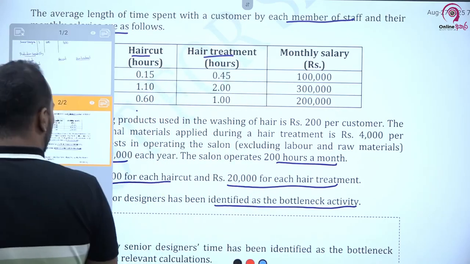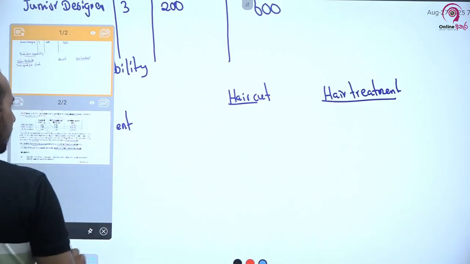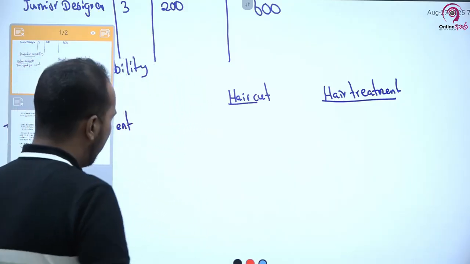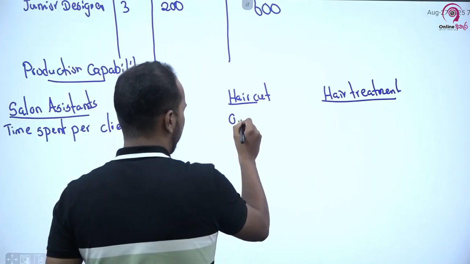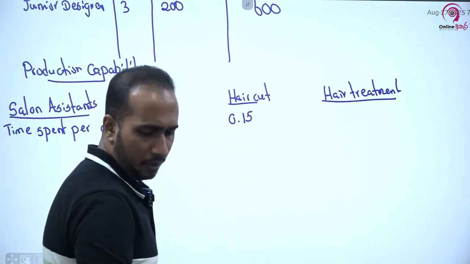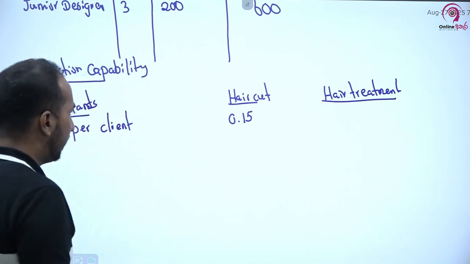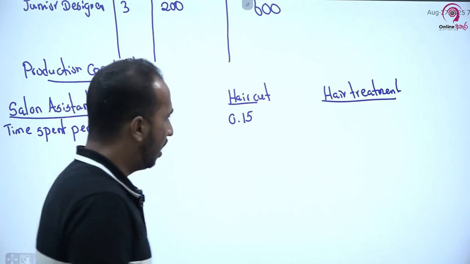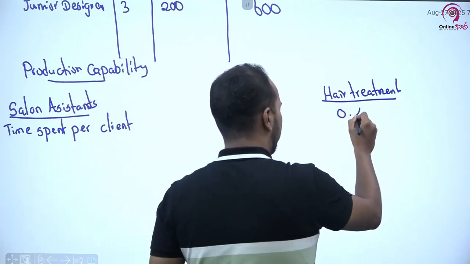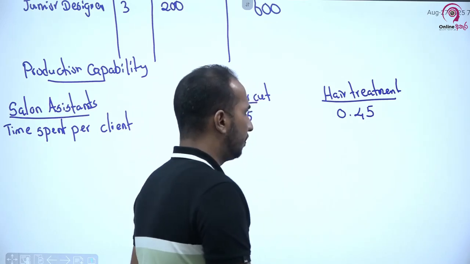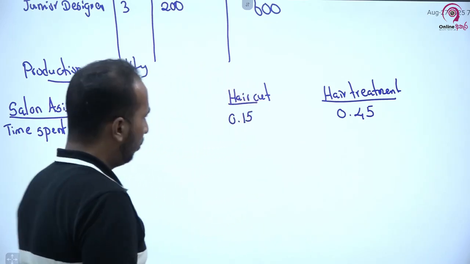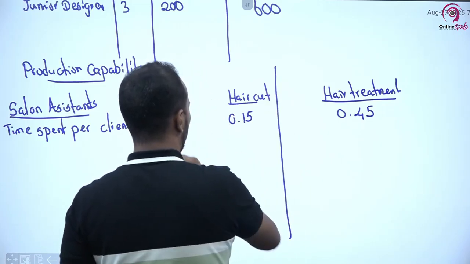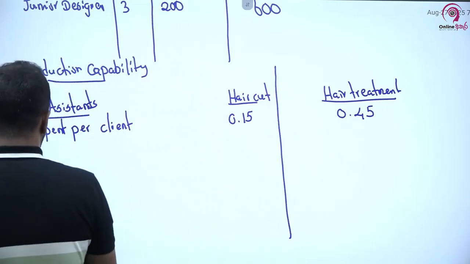So I am going to do that computation based on this given data. As per the question, per one client a salon assistant is devoting 0.15 hours. Okay, so this is the time spent per haircut. When it comes to hair treatment, a salon assistant is utilizing 0.45 hours. Right, this is the thing. Now what we have to do is see the maximum.